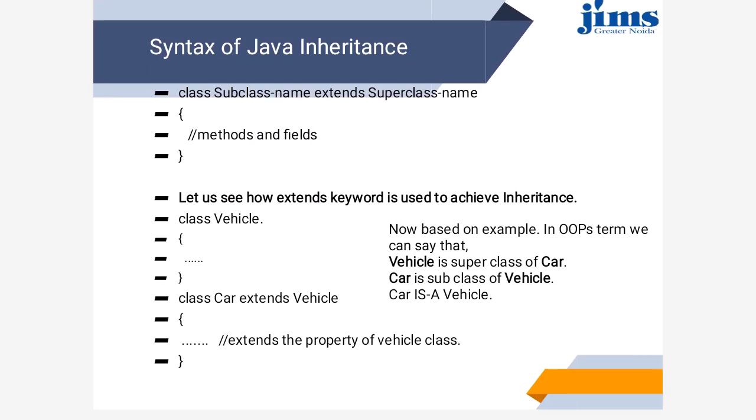To understand inheritance, we need to take one example. And to understand that, first we need to understand the syntax, how we implement Java inheritance in programming. So when we write code, the syntax is, first we write the class keyword, then the name of the subclass, and after that there is a space, then we use the extends keyword, and after that we use the name of the superclass, and we write the methods of the subclass or child class.